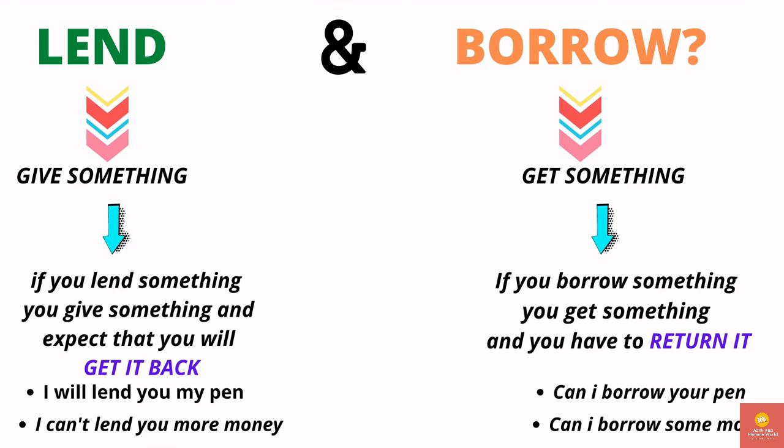So when I borrow, the sentence changes. Can I borrow your pen? So I'm asking your permission. Can I borrow your pen? There is another example. Can I borrow some money? Can you help me with some money? So lending and borrowing are two different scenarios. Lending is where we are giving something, and borrowing is where we are getting something.